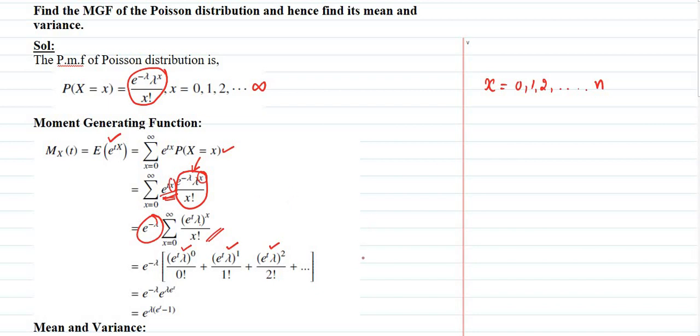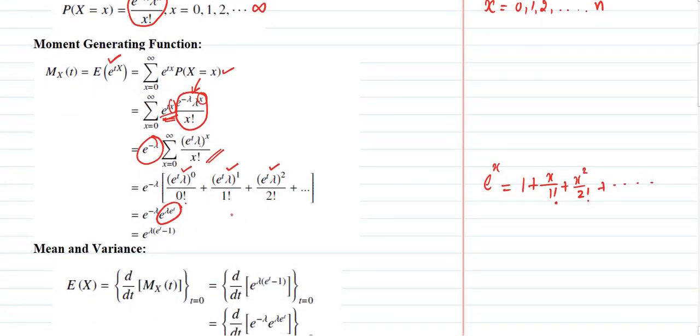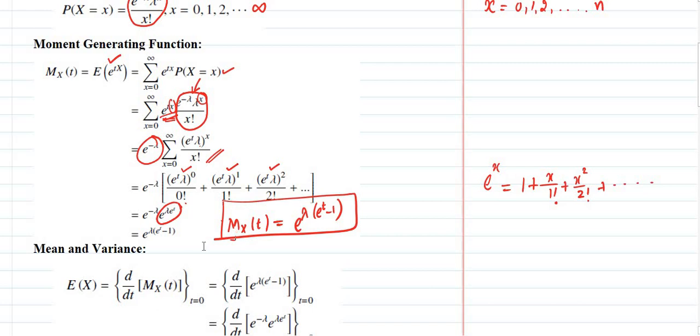We know that the expansion for e power x is 1 plus x by 1 factorial plus x square by 2 factorial plus etc. It is in the form of e power x. So this will be replaced with e power lambda into e power t. When you take lambda common, it will be rewritten as M_X of t is equal to e power lambda into e power t minus 1. This is the moment generating function of Poisson distribution.